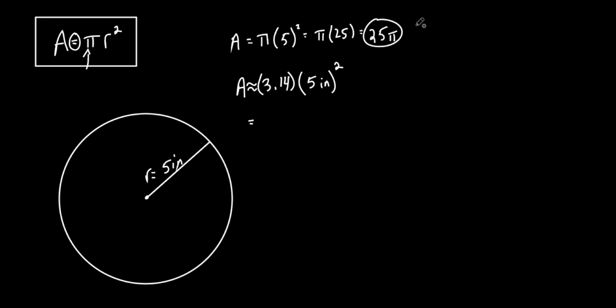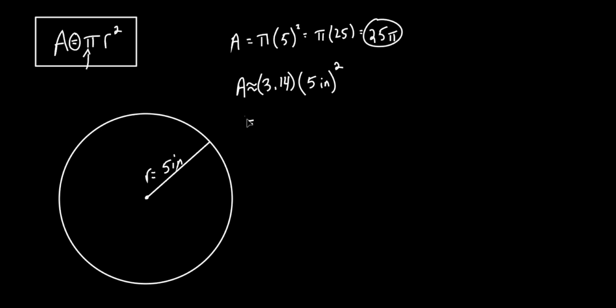But sometimes that doesn't make sense, all right? If I was a carpenter or something like that, if I was a landscaper and I wanted to do a big old circle, a circle pool or a pond or something like that, I'm not going to use pi. I'm actually going to put in 3.14, all right? So let's put that into a calculator. I don't have it written down right now, so let's use a calculator. So it's 3.14 times 5 squared. What's 5 squared? 25, and that equals 78.5.